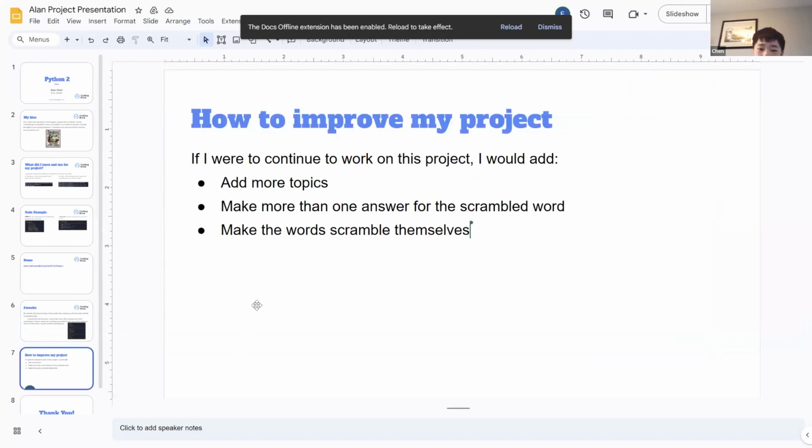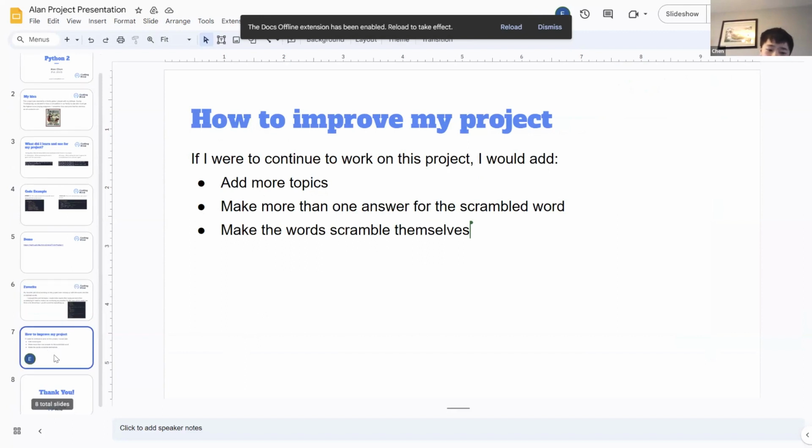If I were to improve my project, I would add more topics because I only had three. Make more than one answer for the scrambled words, and make the words scramble themselves.